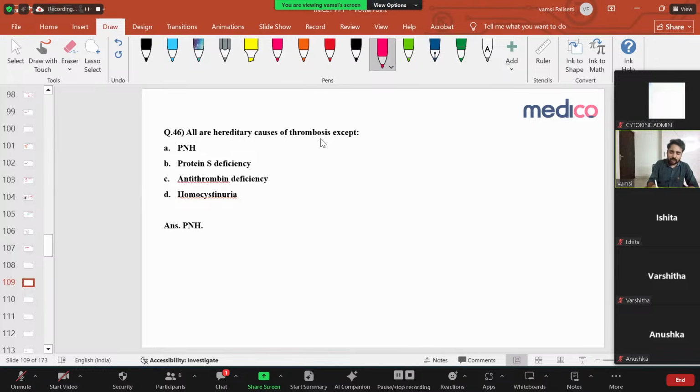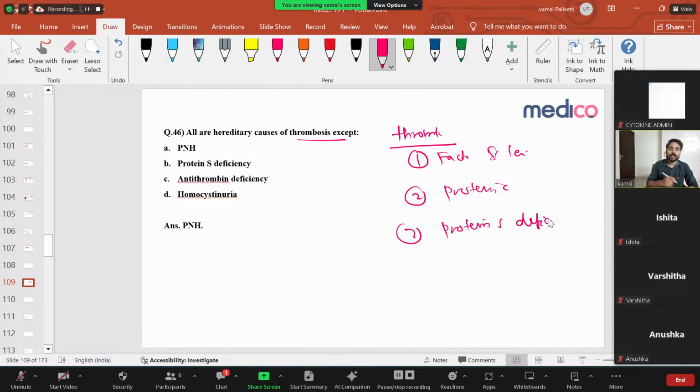Now, hereditary causes of thrombosis. We already know them. I discussed that if any patient with thrombosis has come, you check for 3 things: factor 5 Leiden mutation, protein C deficiency, and protein S deficiency. All these are genetic causes of thrombosis. Of these, factor 5 Leiden mutation is the most common cause. So what are the hereditary causes? Protein S deficiency, antithrombin deficiency, protein C deficiency, and homocysteine are hereditary causes.